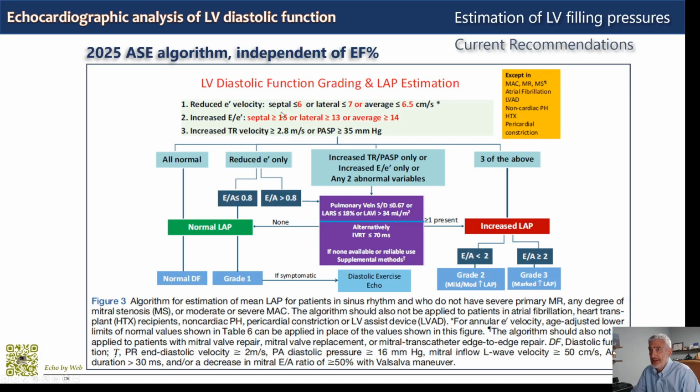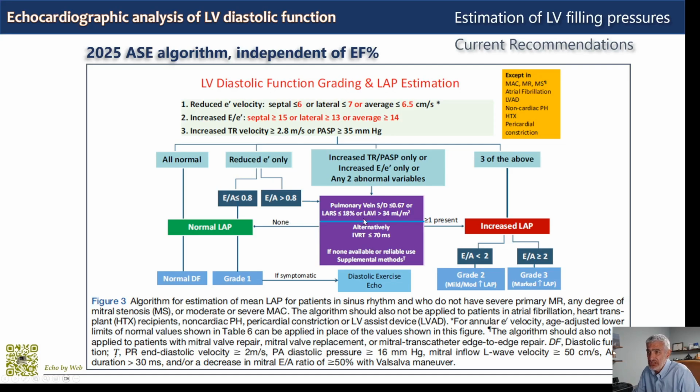As you see at the introduction, at the first step, you don't have left atrial volume anymore. And then going through the algorithm, the other change is that left atrial strain, reservoir strain, is now first line based on the literature of the last 4 to 5 years, and left atrial volume is back as, let's say, a second line.